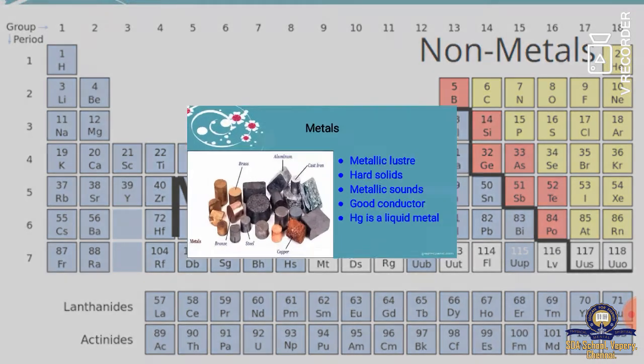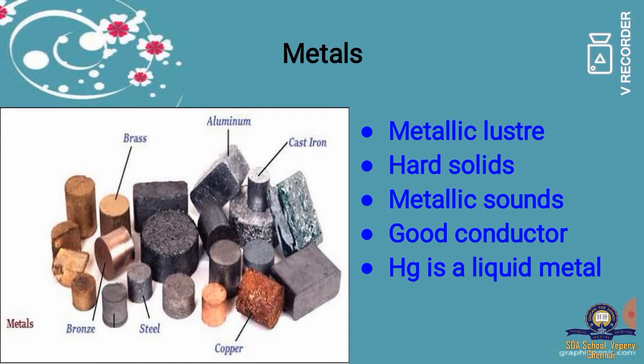First, let us see what is a metal. We all know what a metal is. Even the gold coin or the coins which we use are metal. A metal has the property of luster, it is a hard solid, it produces a metallic sound, and it is a good conductor of electricity.